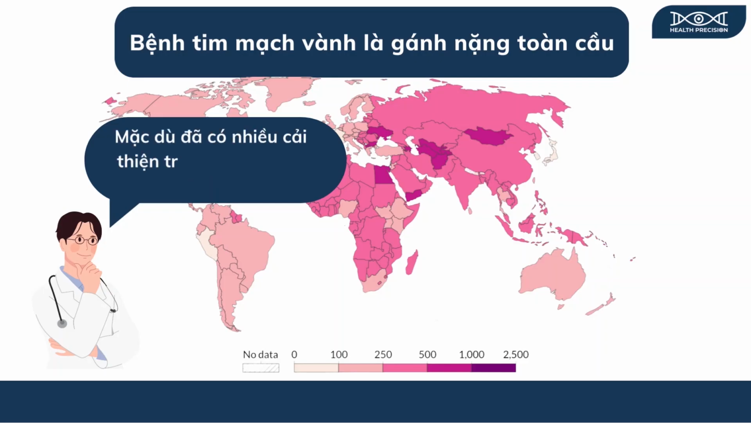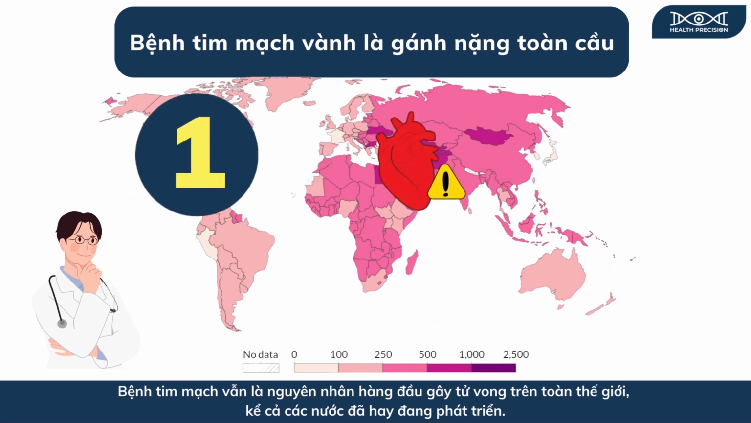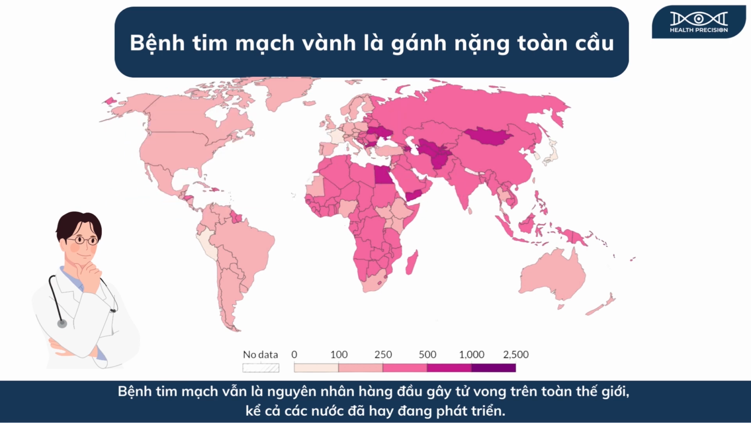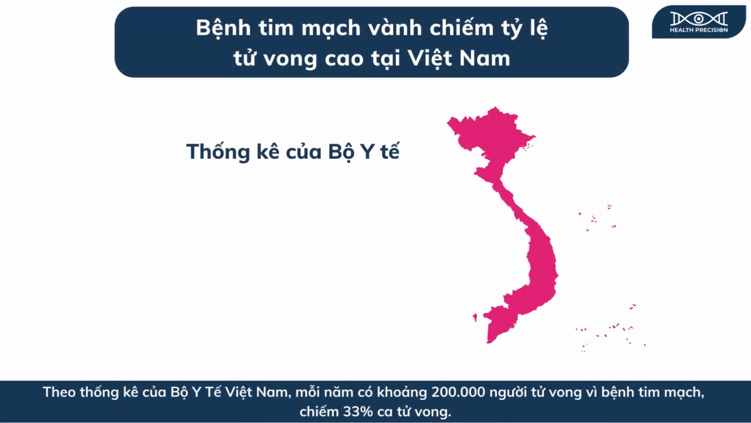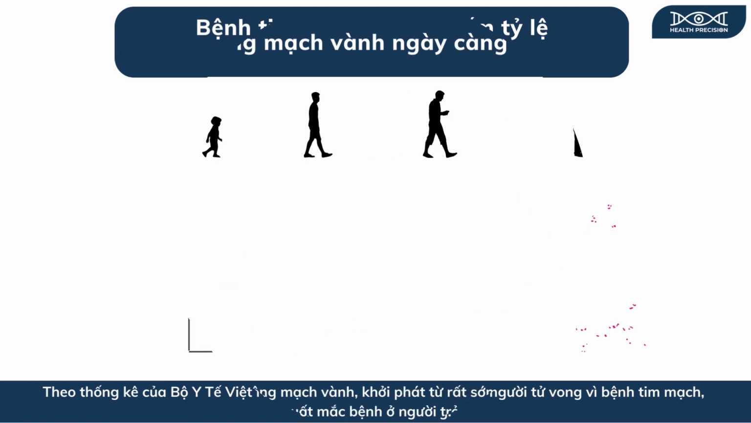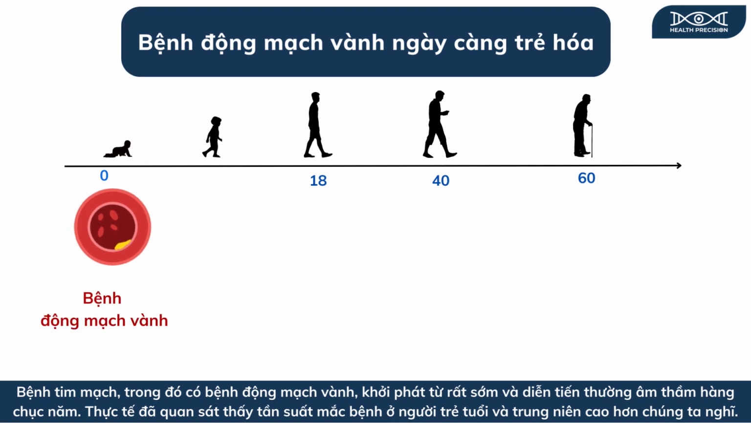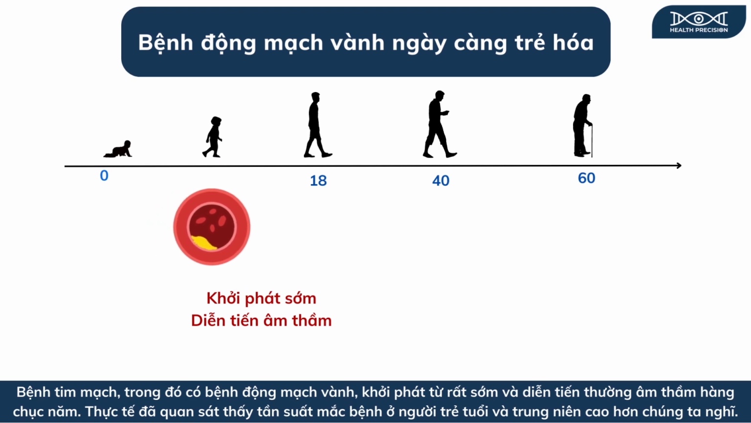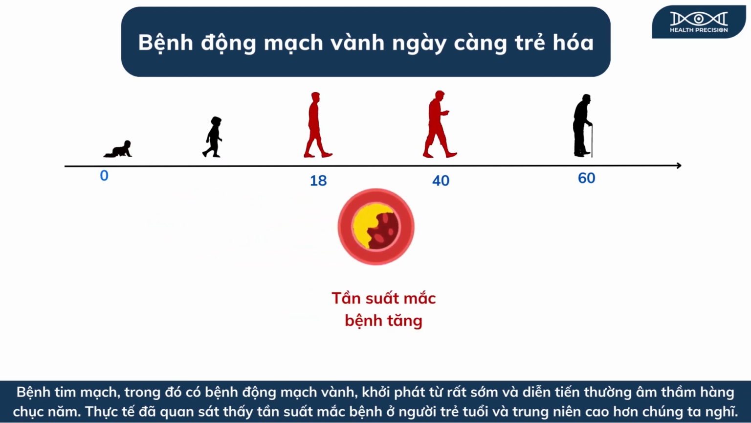Despite significant improvements over recent decades, cardiovascular disease remains the leading cause of death worldwide, including both developed and developing countries. According to the Vietnam Ministry of Health, every year around 200,000 people die from cardiovascular disease, accounting for 33% of deaths. Cardiovascular diseases, including coronary artery disease (CAD), start very early and progress silently over many years. In fact, the disease incidence in young and middle-aged individuals is higher than we often realize.